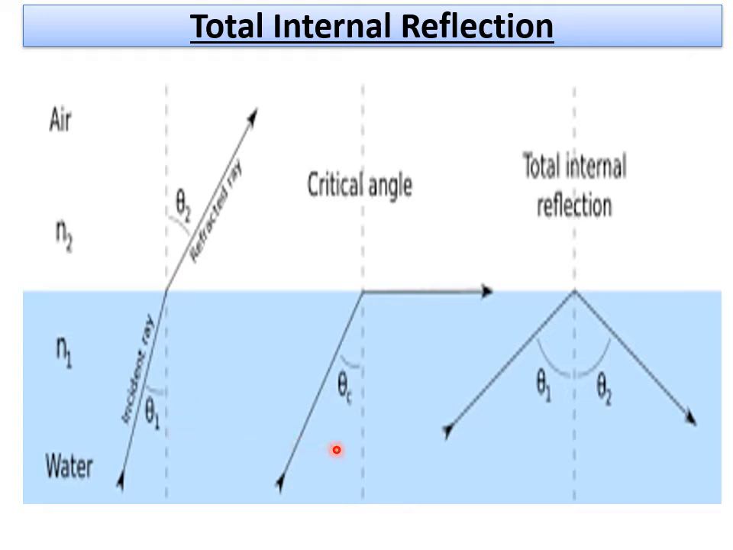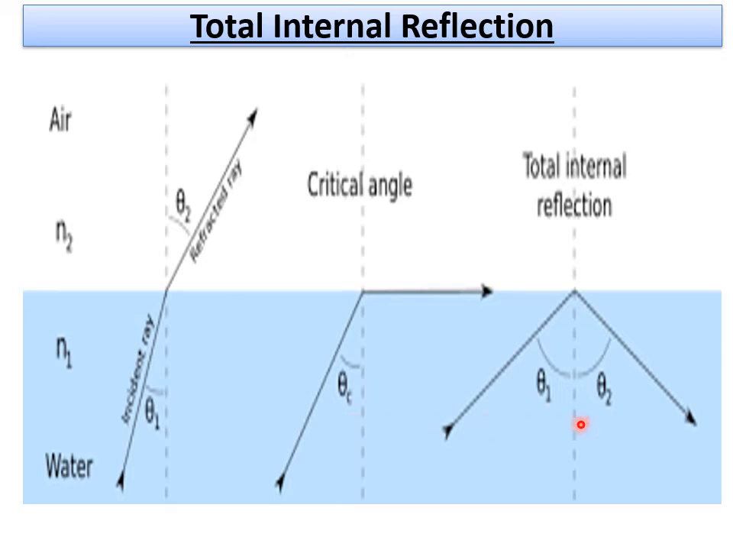Now if I increase this theta 1, say the angle of incidence is increased, what have I found? The light grazes at the interface separating these two transparent media. So this is grazing at the interface. This condition is called the critical angle. Okay. That's why it is represented with theta c. In your textbook we represent it with c, but in higher classes you may use theta c.